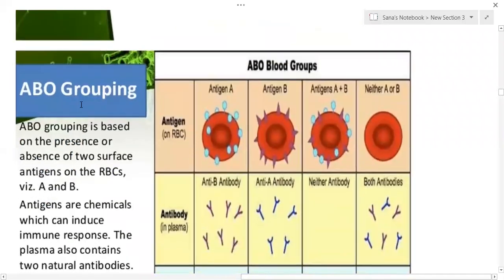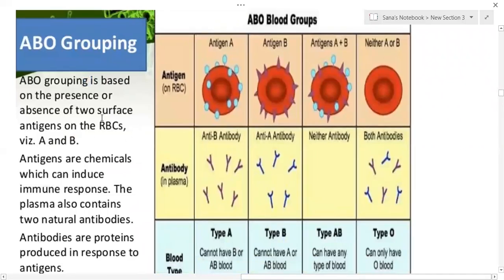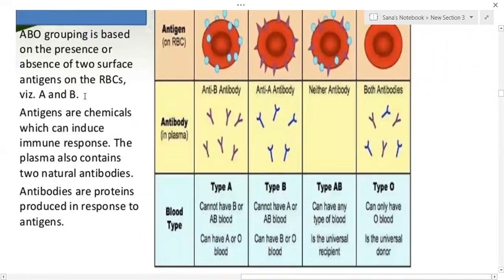ABO grouping is based on the presence or absence of two surface antigens, that is antigen A and B. If the RBC possesses antigen A, they are considered A blood group. If they have antigen B, they are considered B blood group. If the RBC possesses both A and B antigens, they are considered AB blood group. If there is no antigen, the individual has the O blood group.